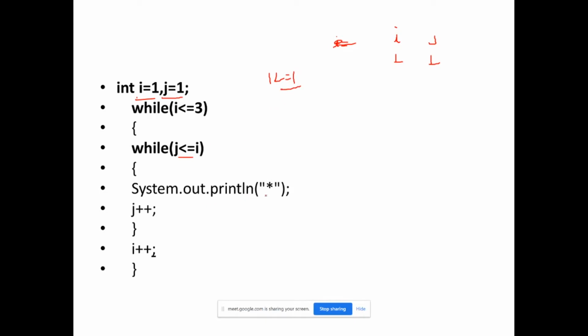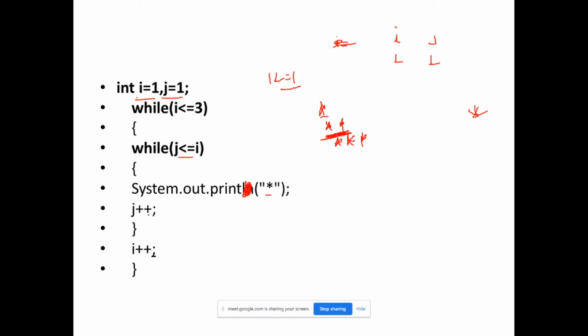It will again come inside and it will print star. Remove this because I will explain why: this will change the line, and you don't have to change the line until it prints all the stars for a row, right? And you are printing for a row, so until it prints all stars for a row, don't change the line. That's why I have removed this, right? Because you have to print like this. And if you are in the second row, then don't change the line until all the stars are printed. That's why after printing all stars for a row, I have to change the line. Okay, so it has printed 1 star.